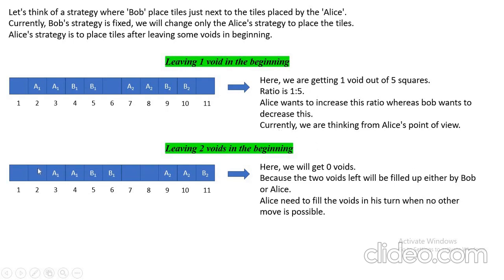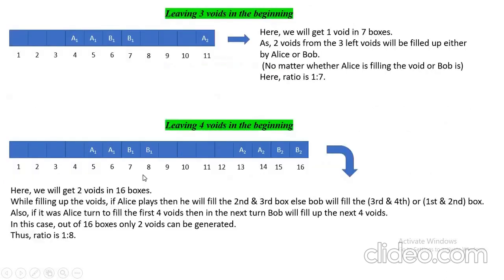Here 2 places have been left by Alice, and then Bob is just following. So in this case, when this pattern ends at 2022, there is a set of consecutive squares remaining. Either it is Bob's chance or Alice's chance, they have to fill this box. So in this case, there will be no voids. If this is the pattern, there will be no voids.